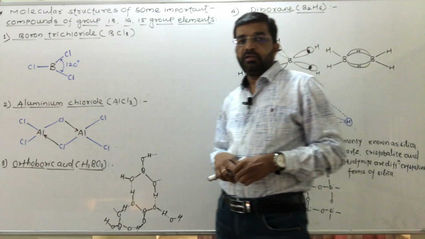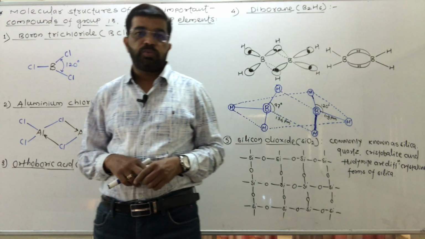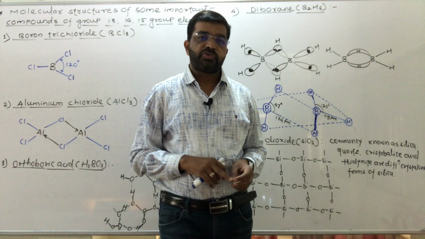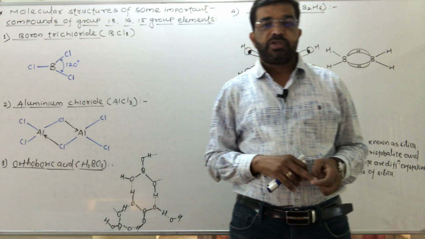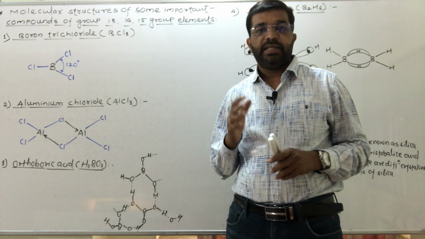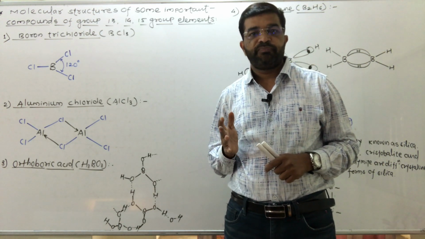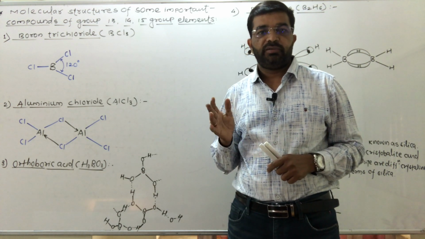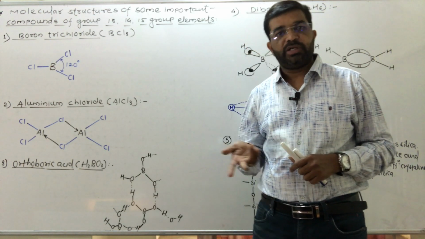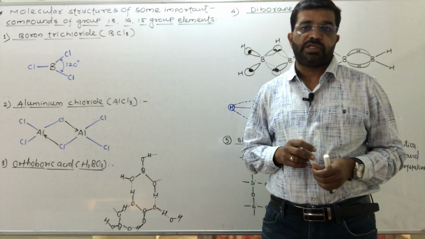In detail, allotropes of carbon and phosphorus we studied in the last lecture. Phosphorus has mainly two allotropes, red phosphorus and white or yellow phosphorus, as well as a third allotrope, black phosphorus.